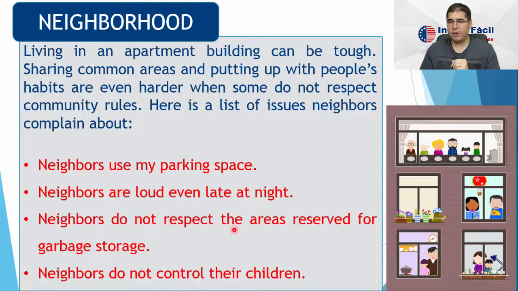Neighbors do not respect the areas reserved for garbage storage, so they leave their trash in places that are not destined to keep the trash. They leave their trash, for example, in the hall or in common areas, okay? So this is a big problem. They do not respect the garbage storage, so the place where you should leave your garbage.